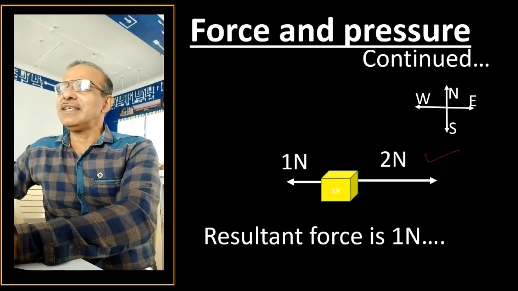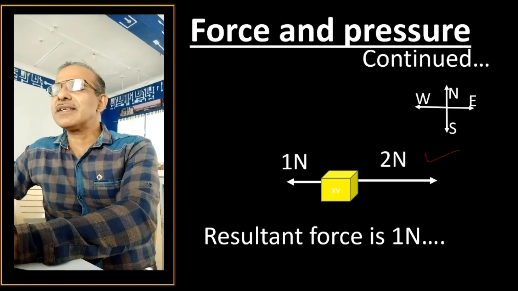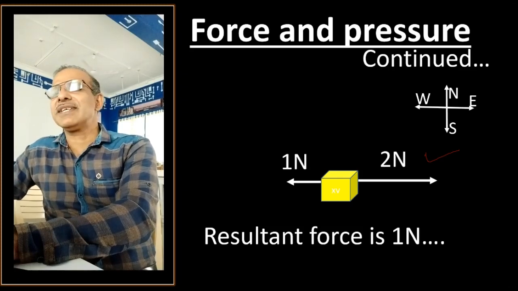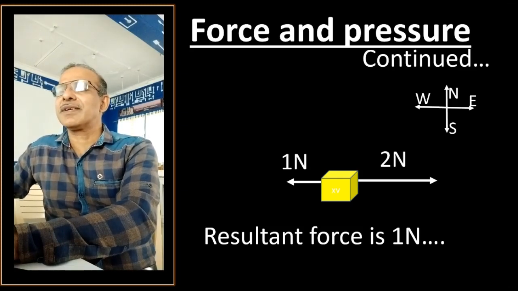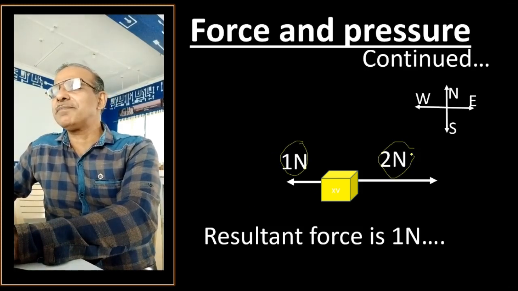Now if that is the case, what is the effect of force? Very easily you can tell. Now this side, it's 1 Newton of force, and this side it's 2 Newton of force. That means we are pulling it with bigger force on this side and smaller force on this side.